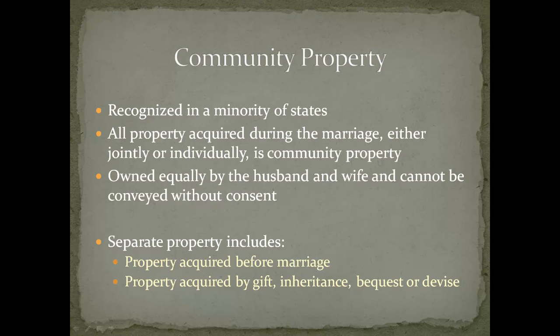Property that's not part of community property is called separate property, and separate property includes property owned by either spouse before the marriage, or property acquired by either spouse during the marriage if it's acquired by gift, inheritance, bequest, or devise.